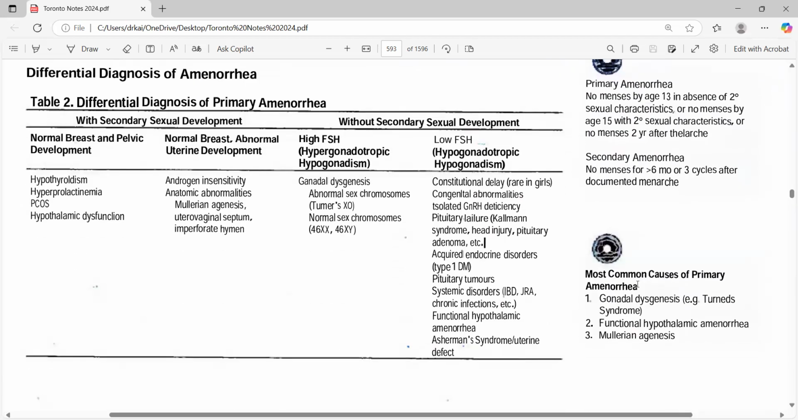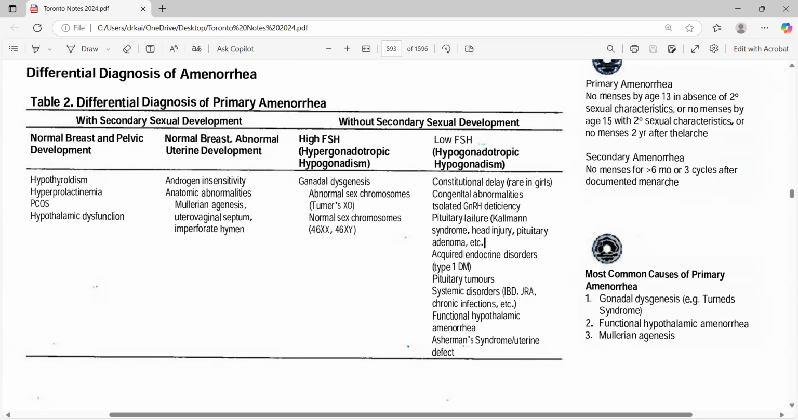Then the most common causes of primary amenorrhea are gonadal dysgenesis, very common, then Mullerian agenesis, along with functional hypothalamic amenorrhea. And don't forget about anorexia nervosa and all of that; that is also very common. Now we are looking at the differential diagnosis where there is normal breast and pelvis development. So the breast is normal, the stage of thelarche and secondary sexual characters has already been achieved. Why, with secondary sexual characters, is there primary amenorrhea?